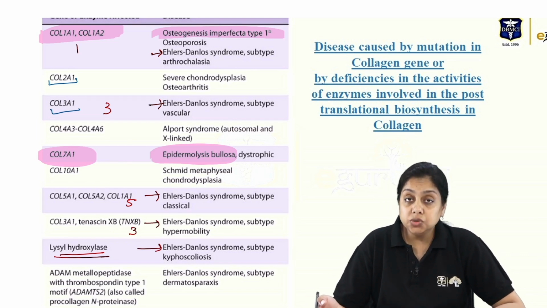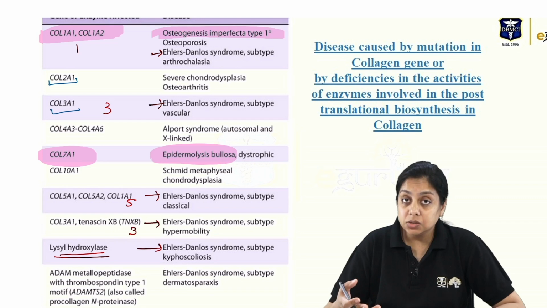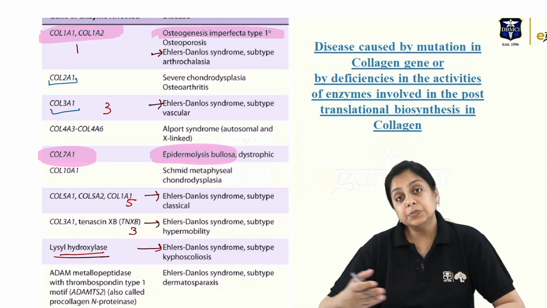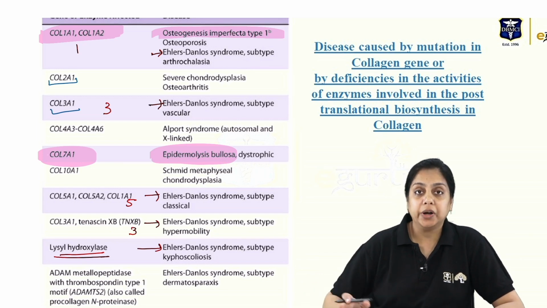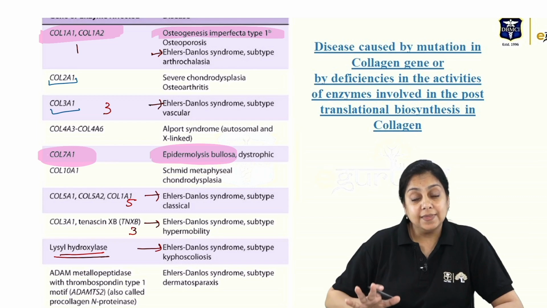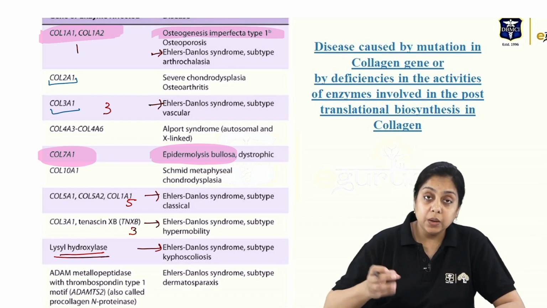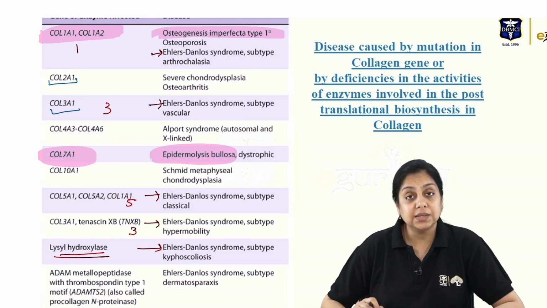Question: do we need to know the subtypes of Ehlers-Danlos syndrome? Answer from me is, I don't think so, because I haven't seen this high a level of question in the question paper so far. So just know that Ehlers-Danlos syndrome is of various types, and that might be because of COL1A, 3, or 5, or the lysyl hydroxylase enzyme deficiency.